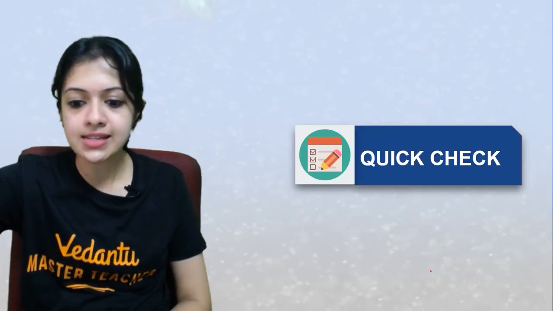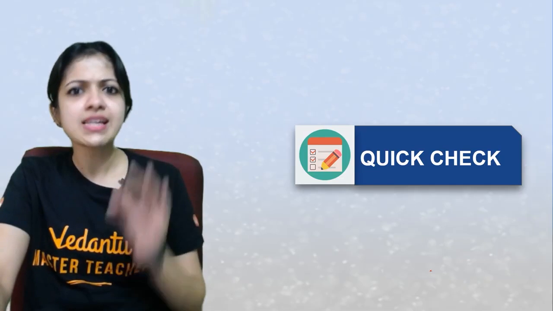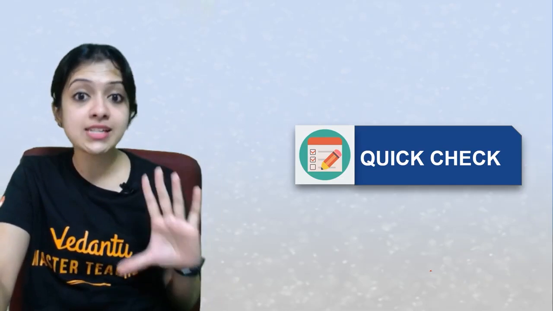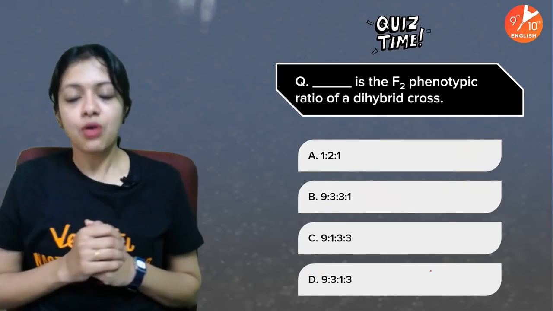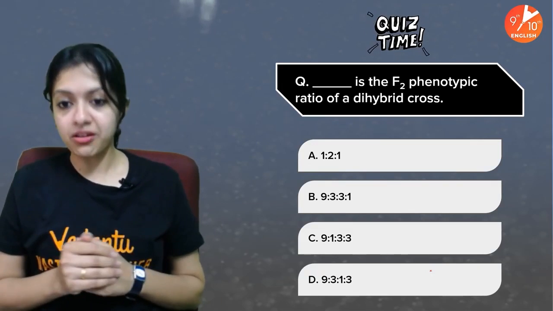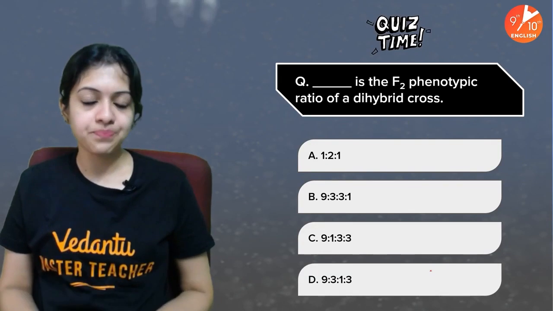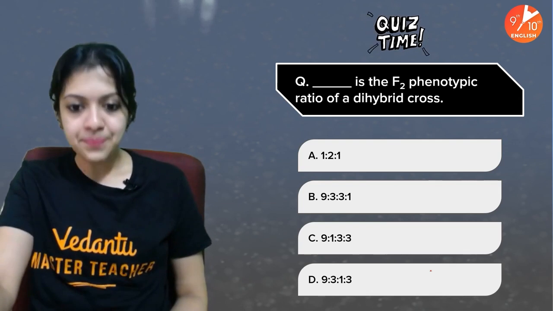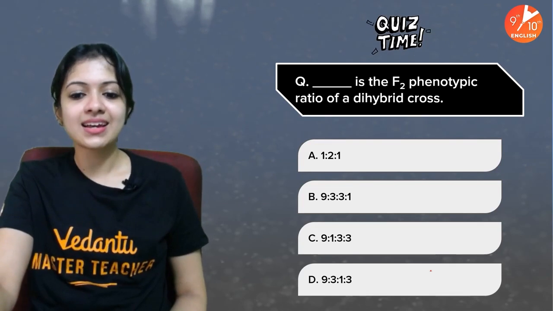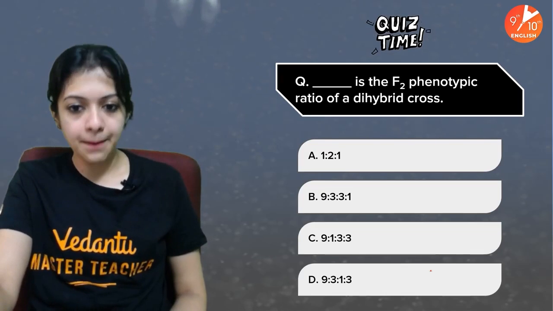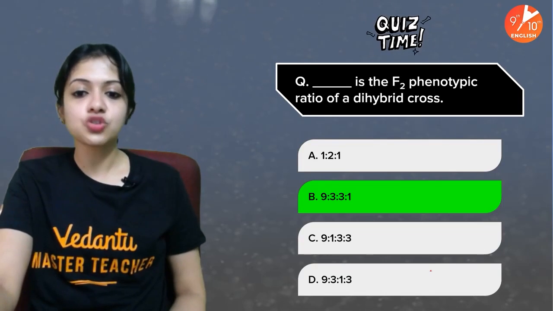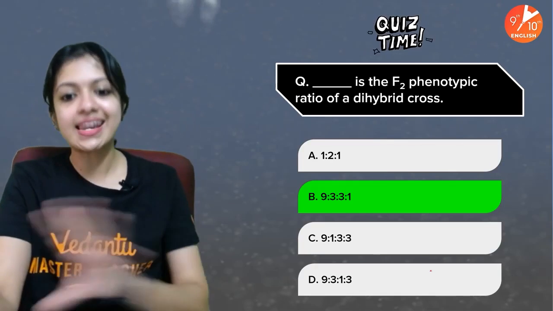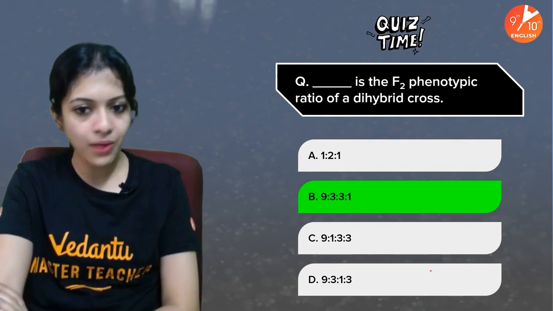Let's quickly answer 3 or 4 questions, and then we will be ready to wind up today's wonderful session. Now, dash is the F2 phenotypic ratio of a dihybrid cross. F2 phenotypic ratio. Okay? And your time is up. Yes, it is 9 is to 3 is to 3 is to 1. The order in which we write it is like this: 9 is to 3 is to 3 is to 1.